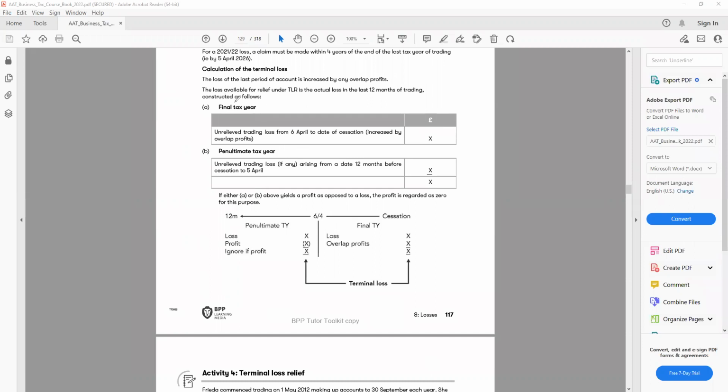First, we need to look at the final tax year, the unrelieved trading loss from 6 April to the date of cessation. So we need to look at from 6 April till the date we stop the business. For example, if we stop the business on 30th of June, from 6 April to June, how many months? We need to calculate that here. And after that, we need to look at the 12 months before. So if we stop in June, we have to come back 12 months. And any overlap profit will increase the loss. And after that, we need to deduct the trading losses if we have them together.